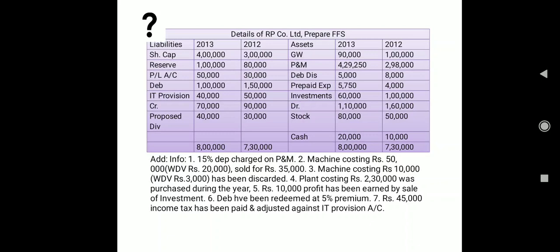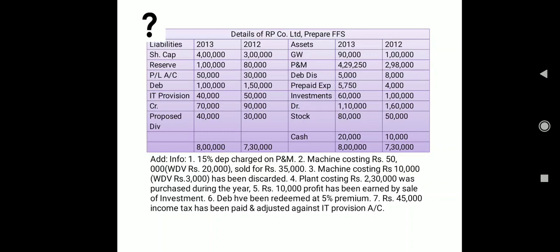Fine. Then next we have an old machine. Old machine costing rupees 50,000, and in brackets we have the actual value left after depreciation, which is 20,000 rupees, and it has got sold for 35,000. So just take 20,000 as your actual value now and you have sold it for 35,000. That means 15,000 is profit, and profit on sale of an asset is always non-cash, sorry, not non-cash, I'm really sorry, non-fund gain.